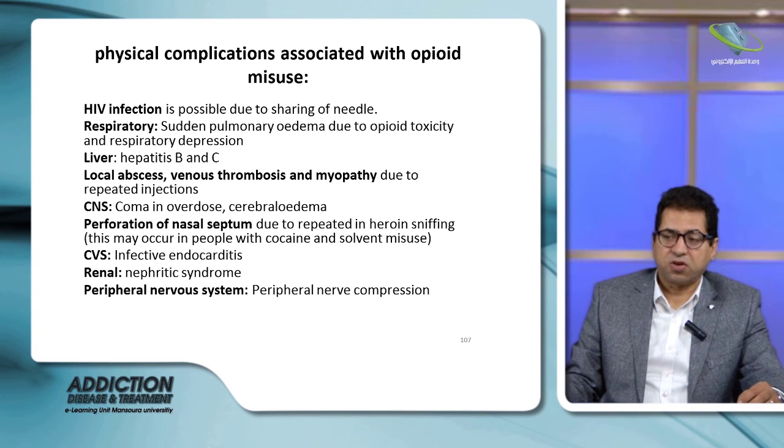Thrombosis of the vein is very common. CNS manifestations include coma in overdose and cerebral edema. Perforation of the nasal septum is also common, due to snuffing the substance. Cardiovascular manifestations include infective endocarditis, renal manifestations like nephrotic syndrome, and peripheral nervous system manifestations like nerve compression.